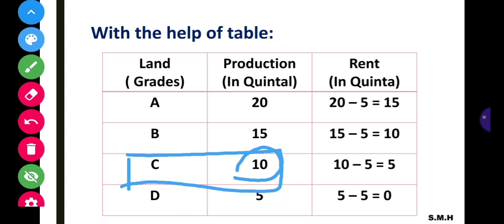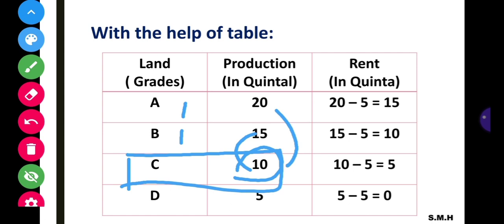Now the A grade land as well as the B grade land can get the rent, or say can yield surplus production. That is, say, when we cultivate a C grade land, A grade land can get 10 quintal of surplus, that is rent, and B grade land can get 5 quintal of food grains as a rent.